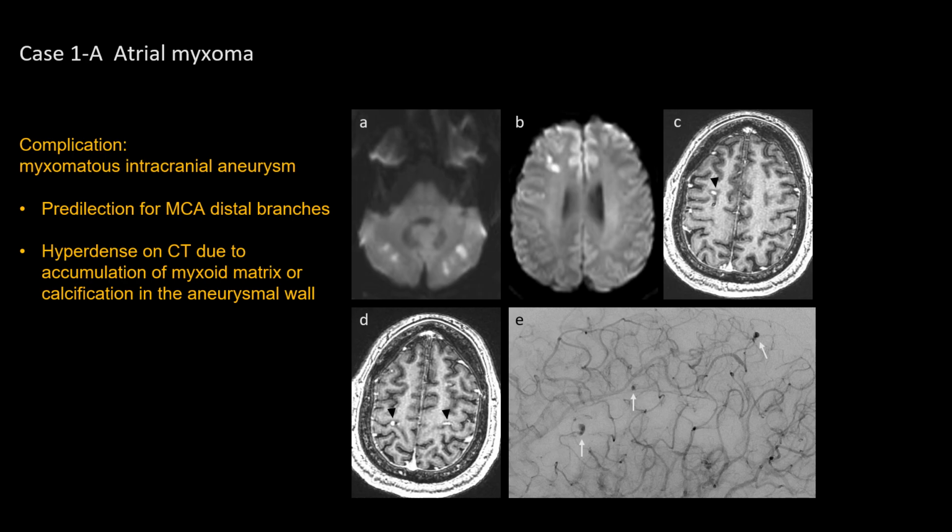Because the emboli are from surface thrombus surrounding the atrial myxoma or from tumor fragmentation, they can also lead to rare complications such as aneurysm formation and metastasis. Myxomatous intracranial aneurysms are usually multiple and have a predilection for distal branches of MCA, like in post-contrast images C and D, and confirmed on cerebral angiogram of image E. They are usually hyperdense on HCT due to the accumulation of myxoid matrix or calcification in the aneurysmal wall.